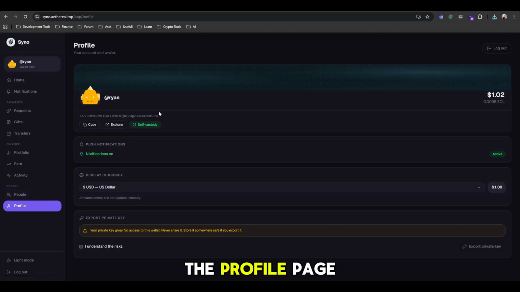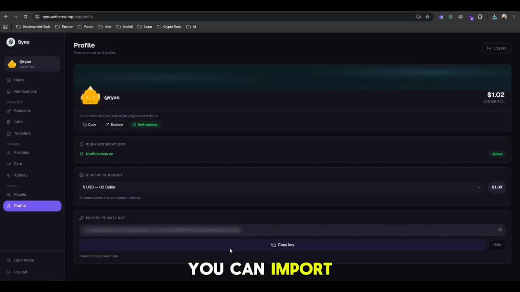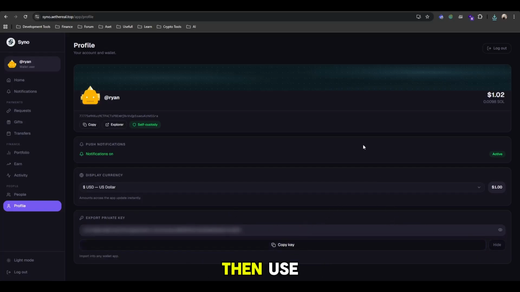And last, on the profile page, since this is a non-custodial app, you can always export your private key. You can copy the key, you can import it to any wallet you want, and then use that wallet as your primary address. You can also enable your push notification.